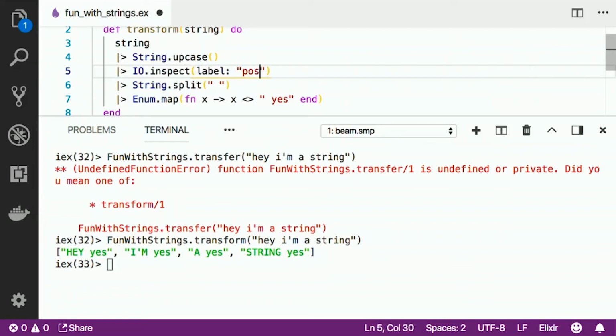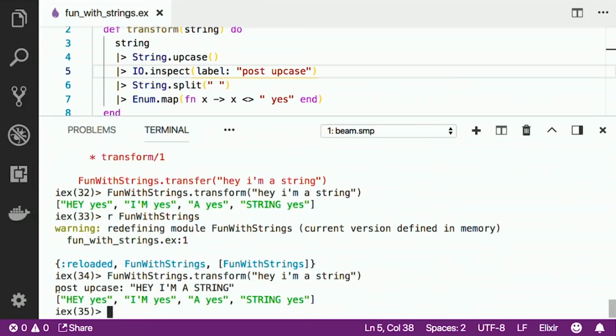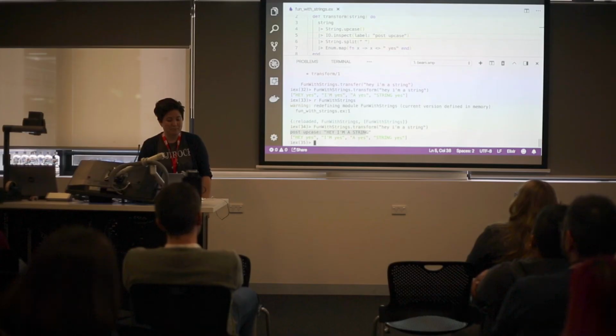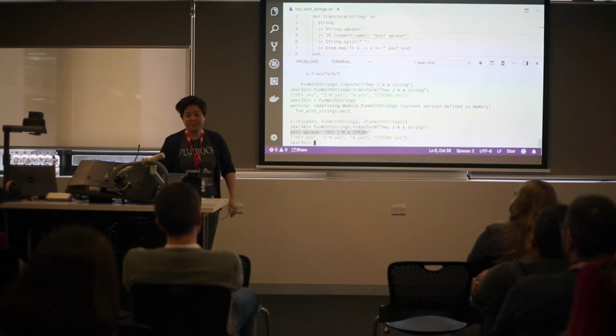We can add a label here, and we can say post uppercase, and let's just recompile and try that function again. And we now get an output here, which is really useful when troubleshooting, because you can actually debug at each step of the process.